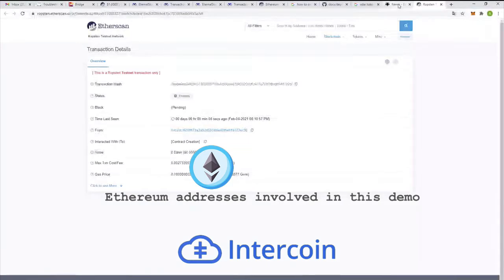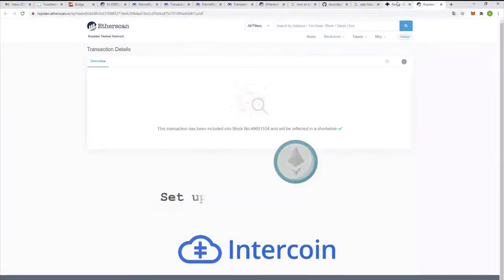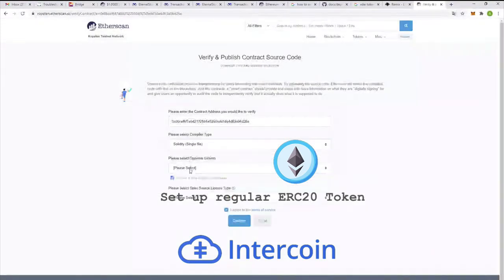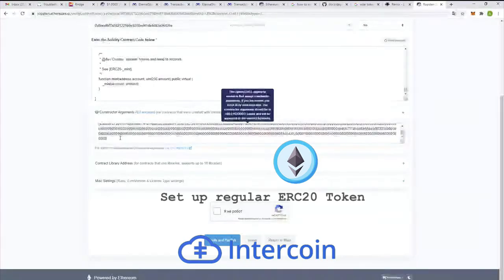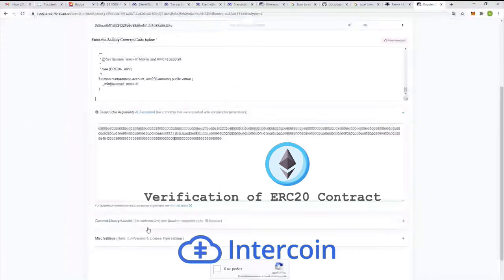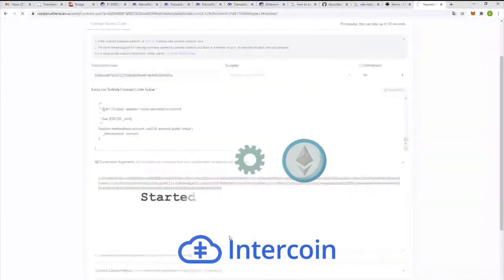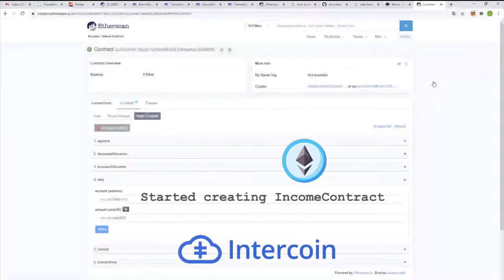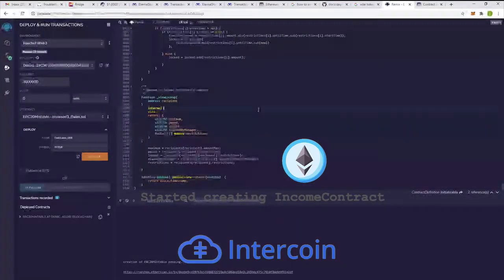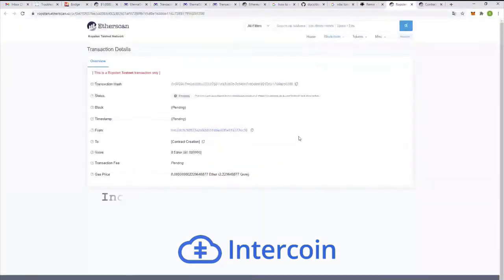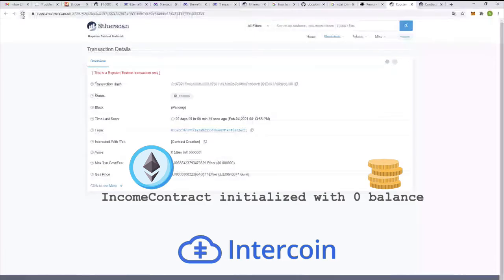Here are the Ethereum addresses involved in this demo. We set up a regular ERC20 token. It can be any token, including the company's own internal scrip that it might want to pay out to employees. We verify that the contract's been approved on the blockchain. And now we want to create an income contract developed by Intercoin in order to pay out to people. Here we go, the income contract has been created and initialized with a 0 balance.